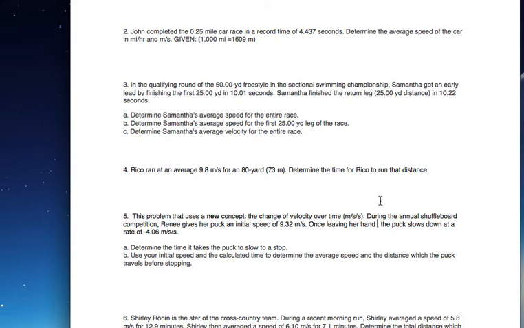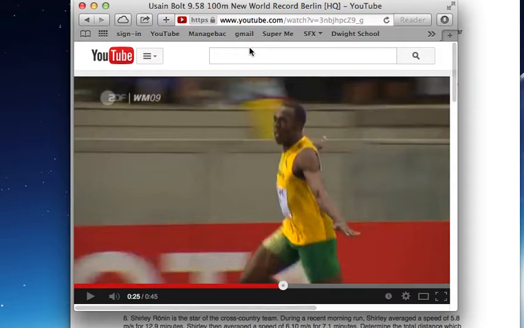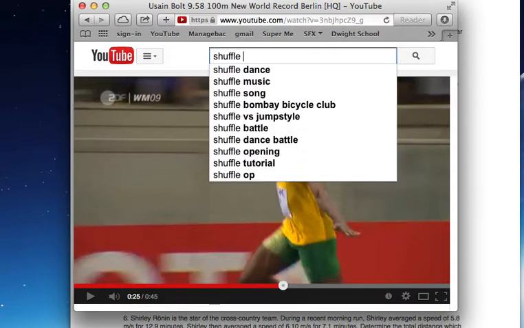Okay, so for those of you who don't know what shuffleboard is, let's see if I can pull up a link here. Shuffleboard.